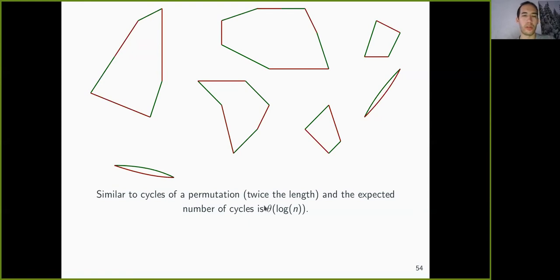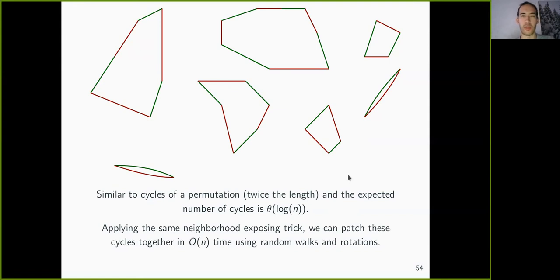And it's quite well known that the expected number of cycles in a permutation is theta of log n, and this is also concentrated with high probability. So in the end, we get, after taking two perfect matchings, of order log n many cycles, and then these cycles should be much easier to join together to form a Hamilton cycle.